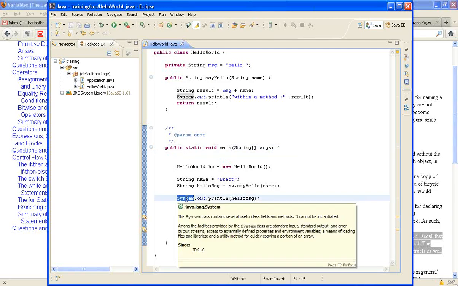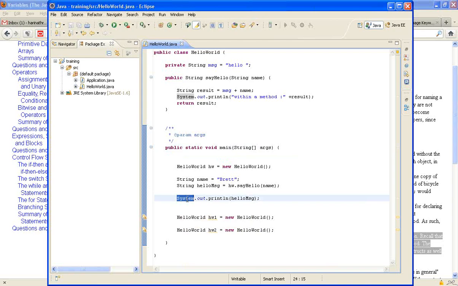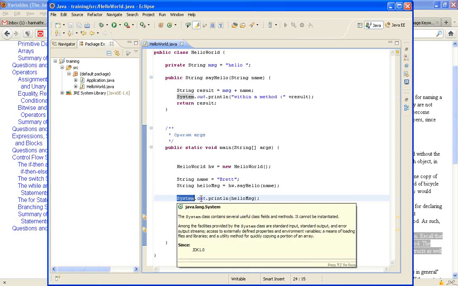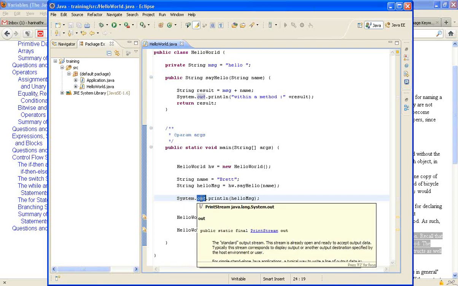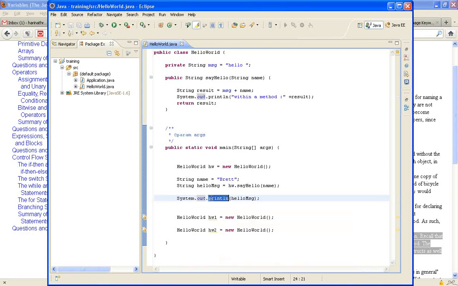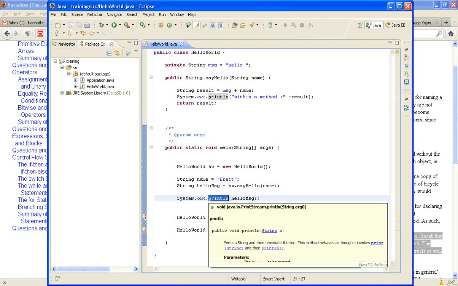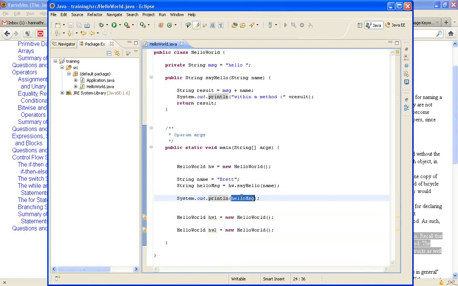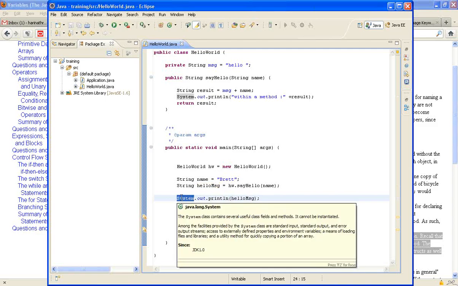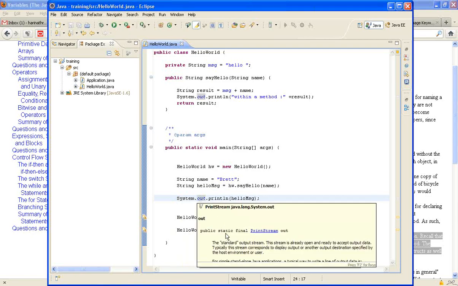But otherwise, briefly, System is a class. If you don't understand this, maybe you can discard it. System is a class that has a static variable called out, that represents an output stream object, and that output stream has a method called println, which takes a string parameter. Look at this, java.lang.System. I have not talked about packages, but there is a package called java.lang that has a class called System, and that has an output stream.